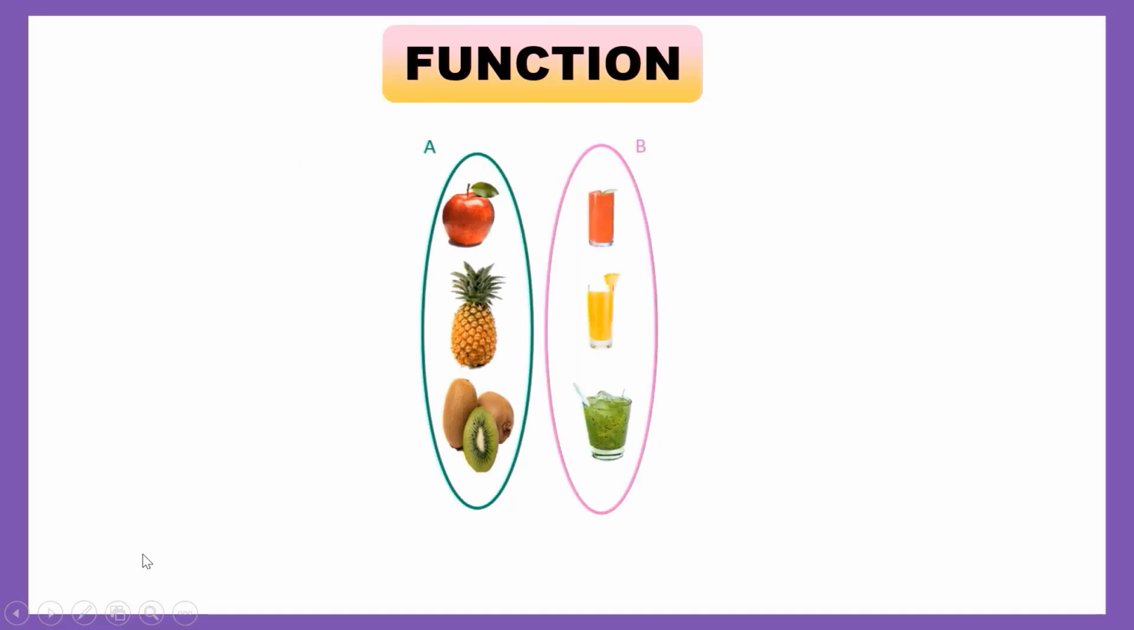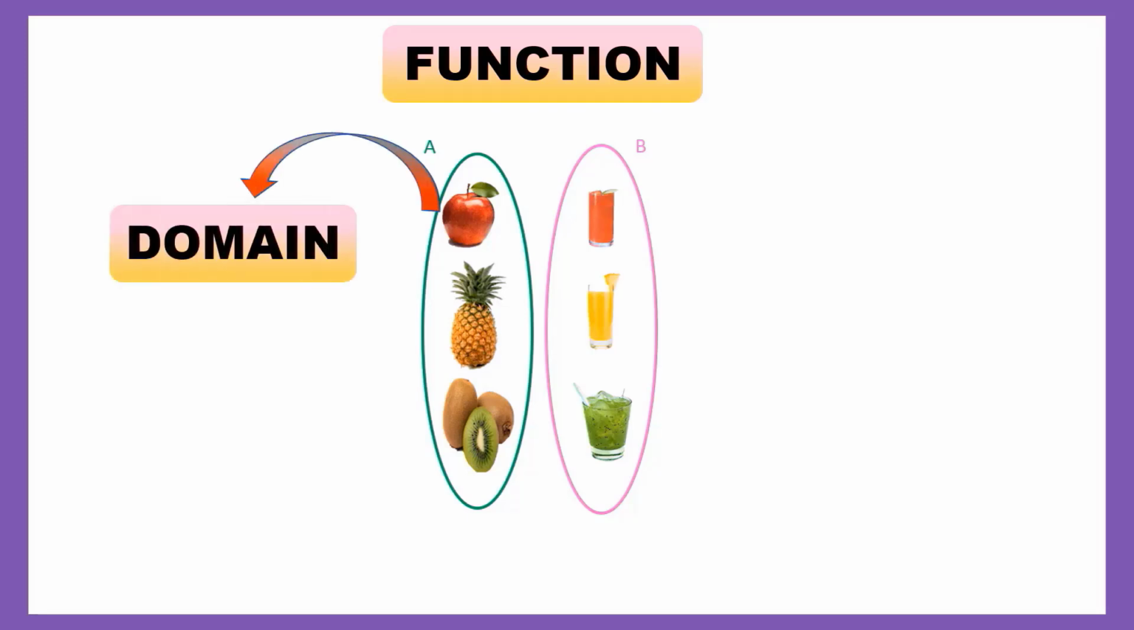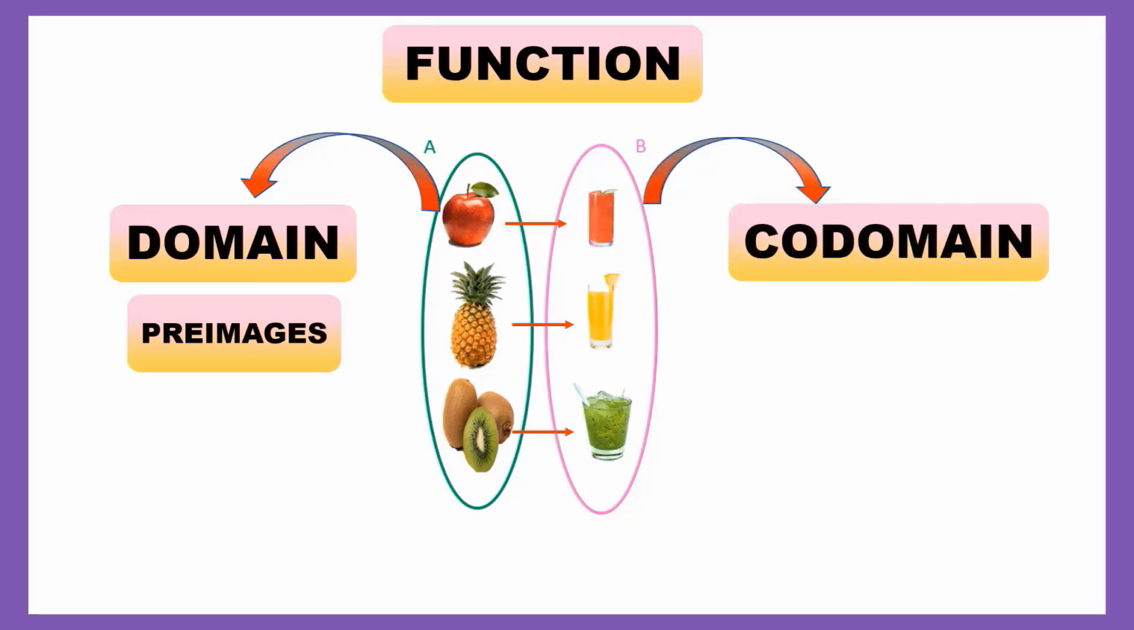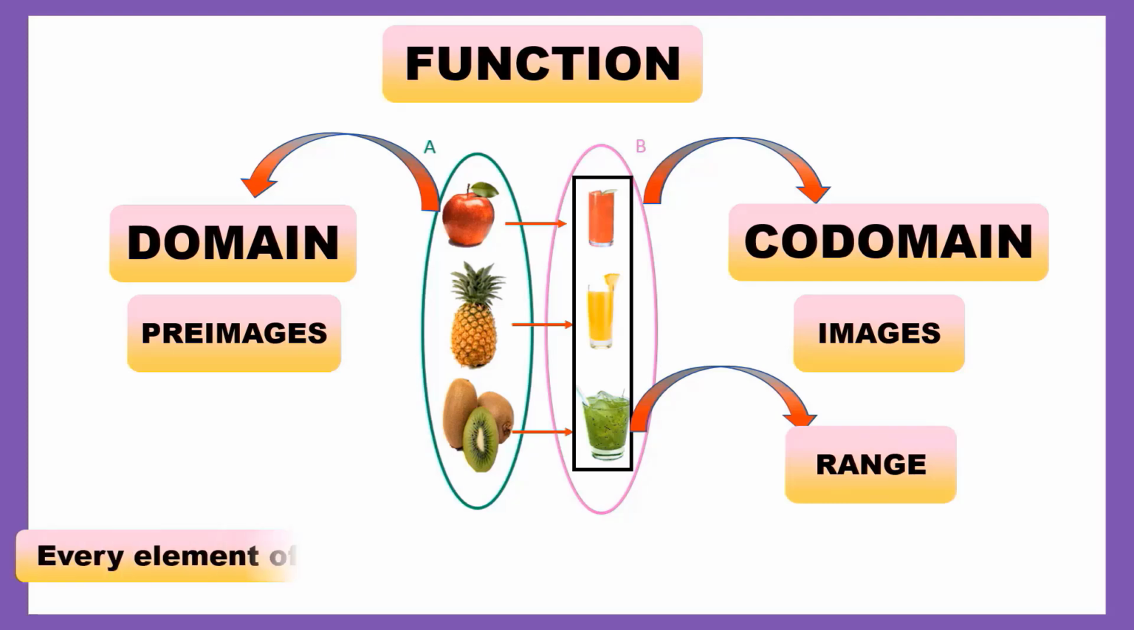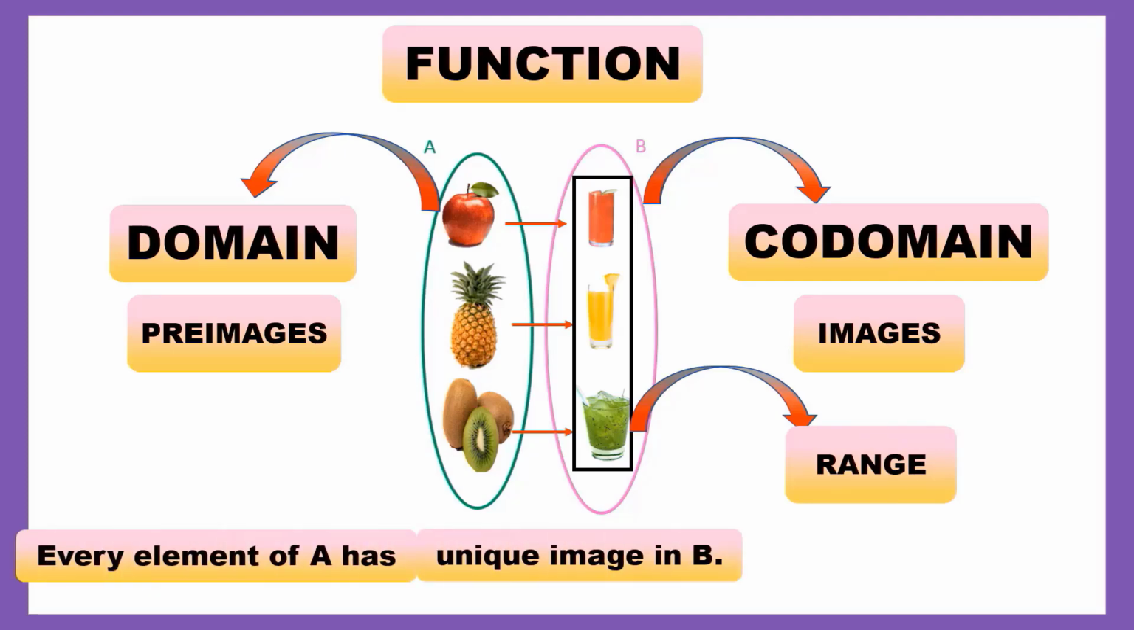Function. Let's consider these two sets. Input values are formed as a set which is known as domain, and elements of domain are known as pre-images. The image of apple is apple juice, image of pineapple is pineapple juice, and image of kiwi is kiwi juice. Output values are collected as a set which is known as codomain, and elements of codomain are known as images, and these images are also known as range. Every element of A has a unique image in B, so it is a function.